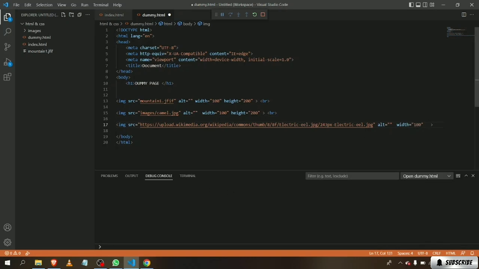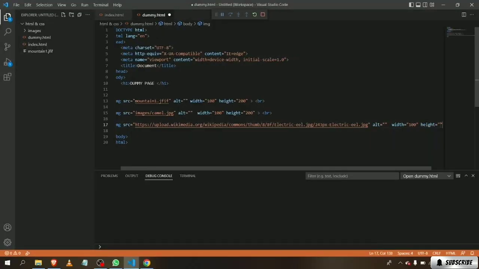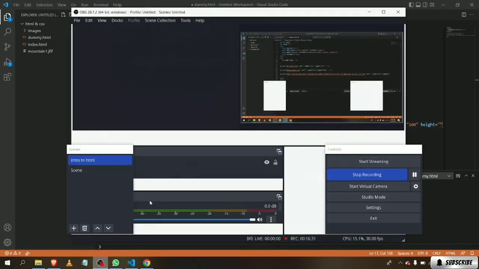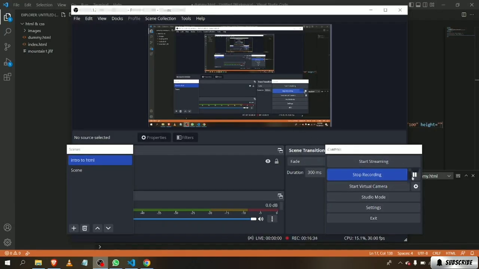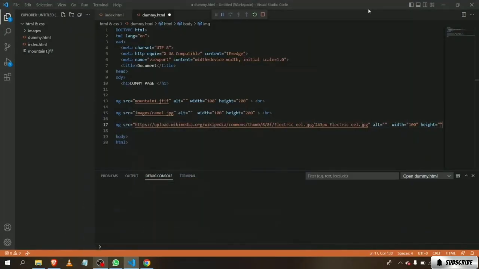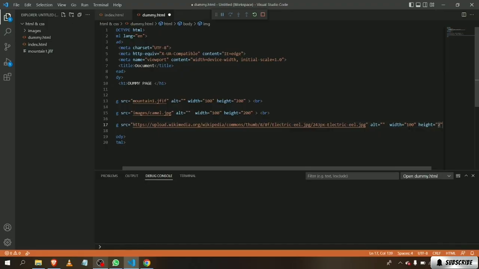And then here we're gonna type in height, and at the height we're gonna apply 200.